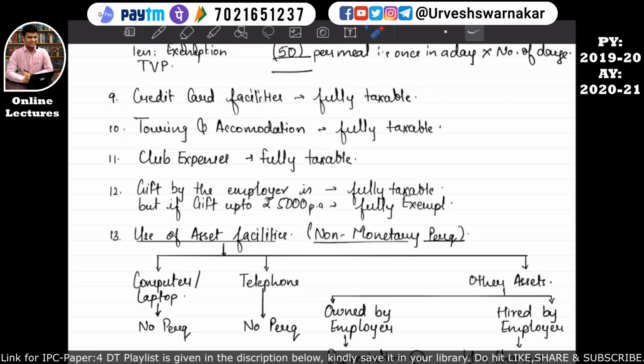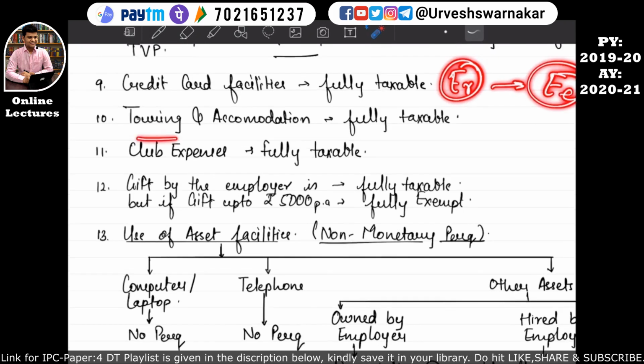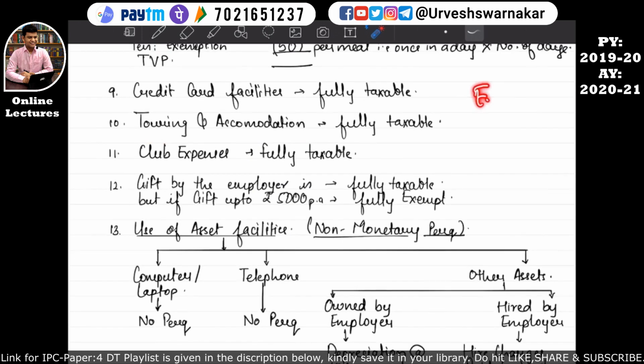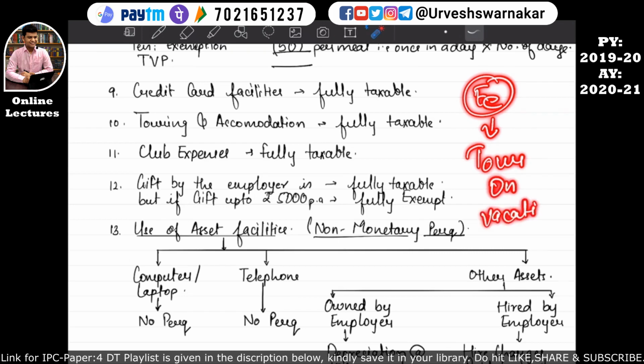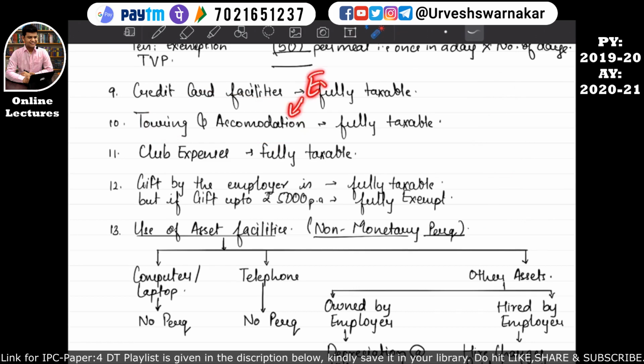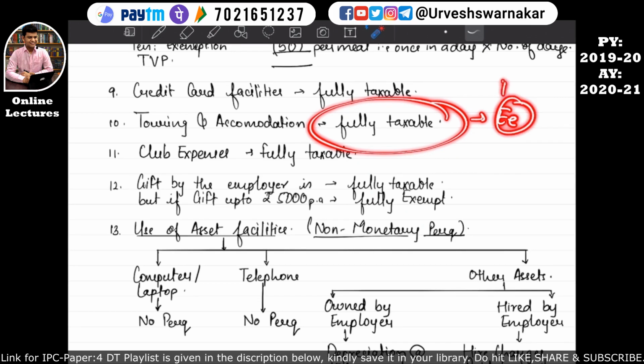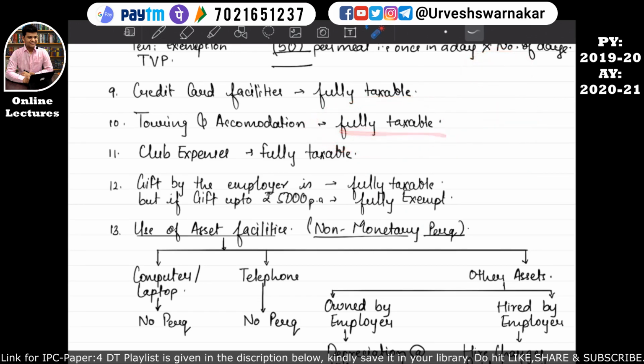So now let's move on to our next part, that is 10th part of our taxable perquisite. If the employer is providing the employee with the touring and accommodation facility when this employee is on tour, that is on vacation, then whatever this touring and accommodation cost has been borne by the employer will be considered in the employee's income for computation of income from salary. I hope this is quite clear. That's why fully taxable is written over here.